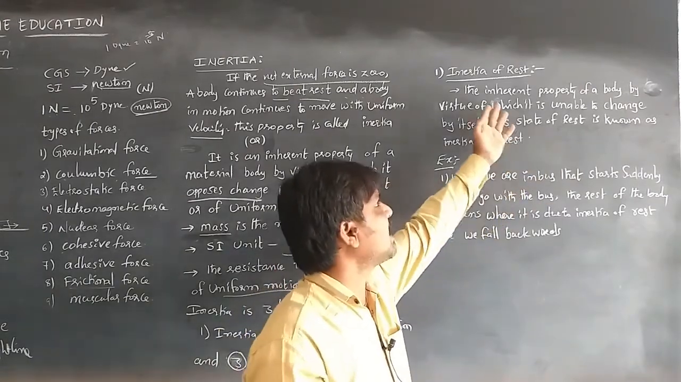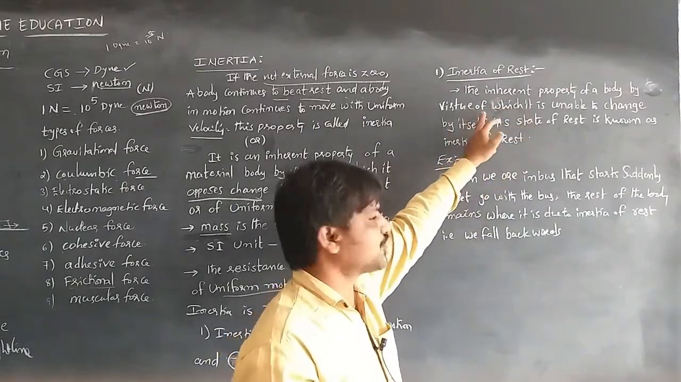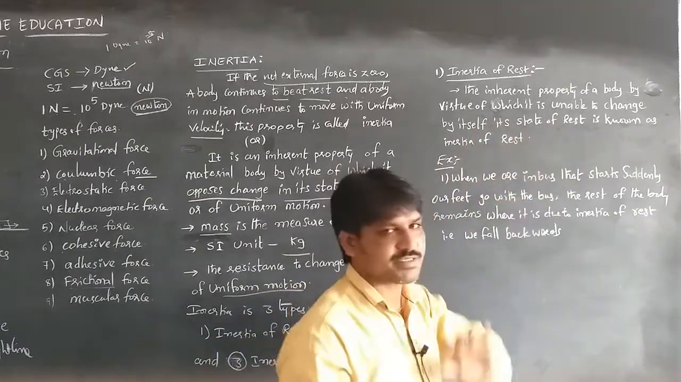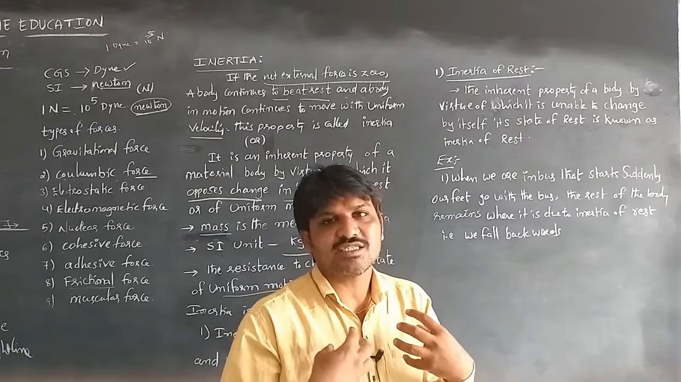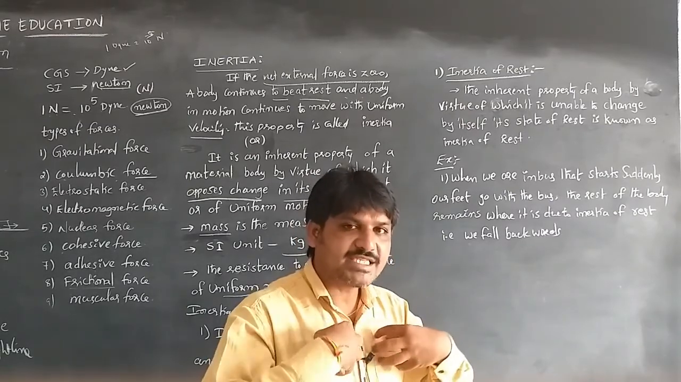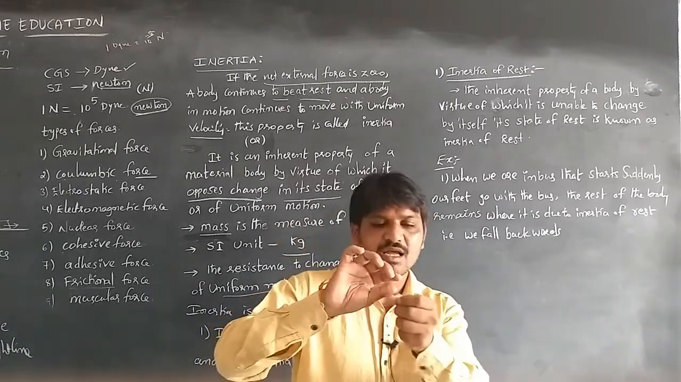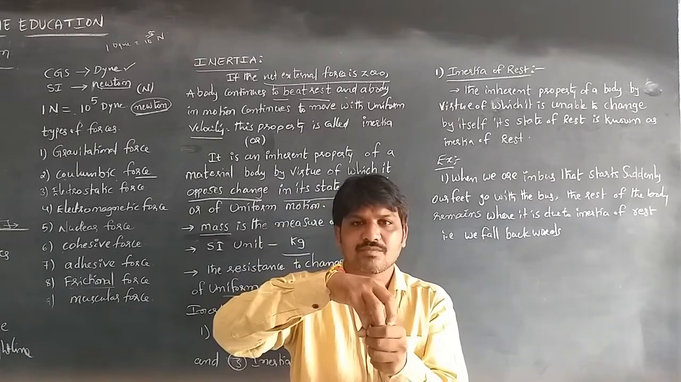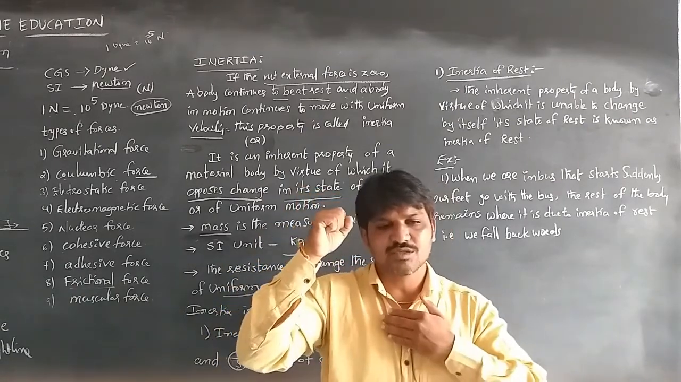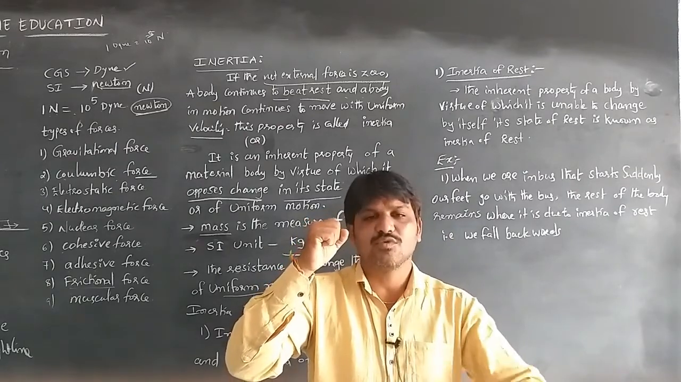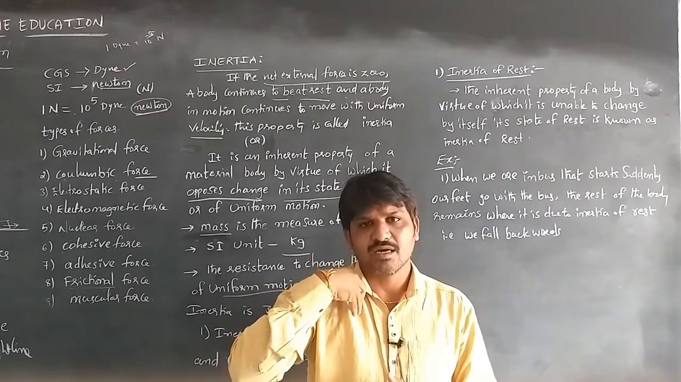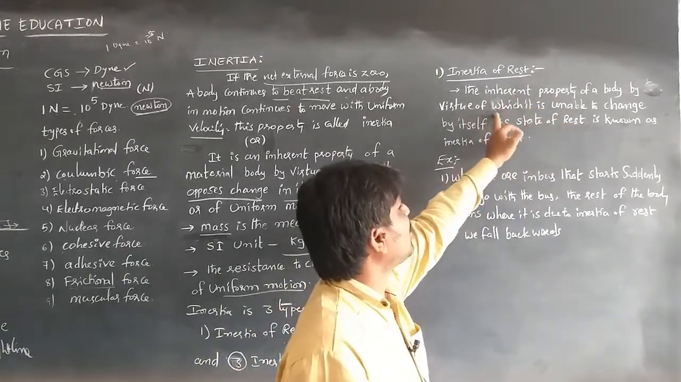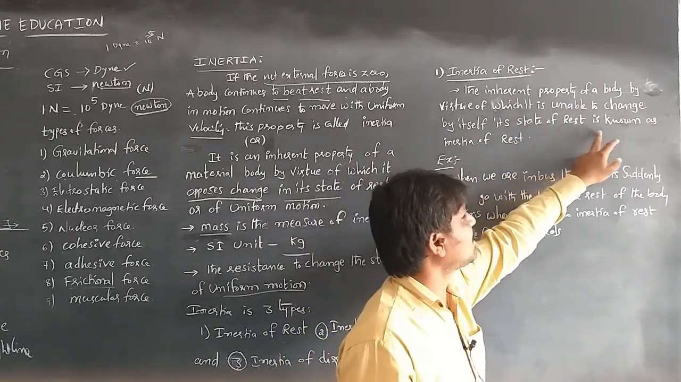The definition of inertia of rest is the inherent property of a body by virtue of which it is unable to change by itself its state of rest. Whenever the card is flicked off, the coin is unable to change its state of rest, so it stays in the same place and falls in the glass. Same when the bus suddenly moves forward, our feet move with the bus and our body falls backwards.